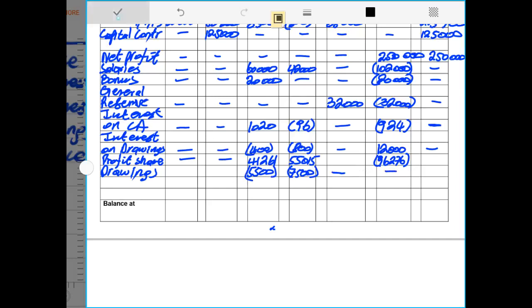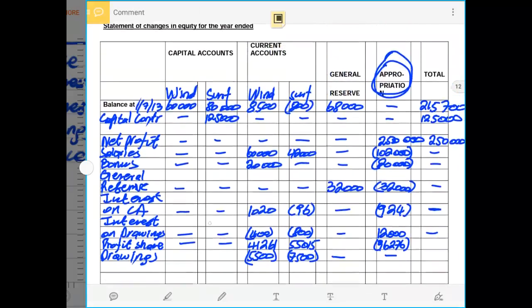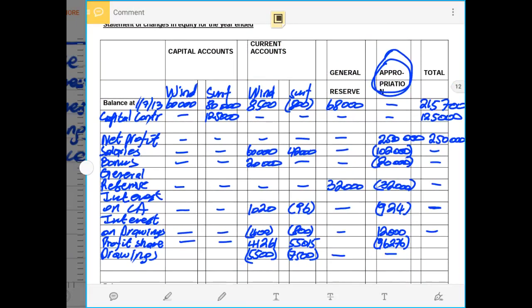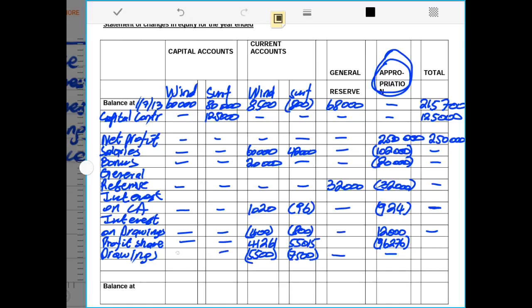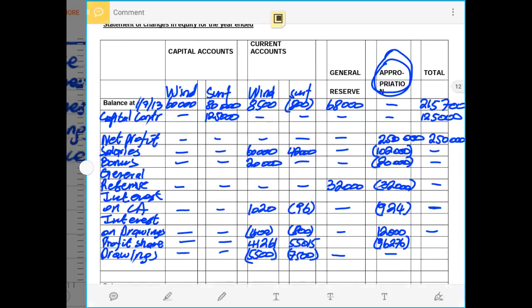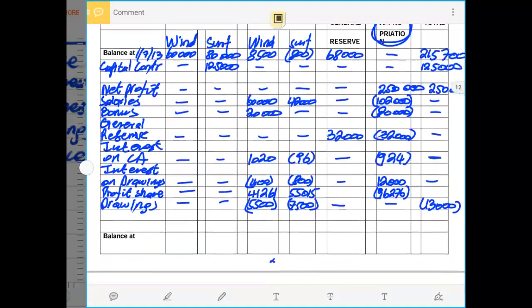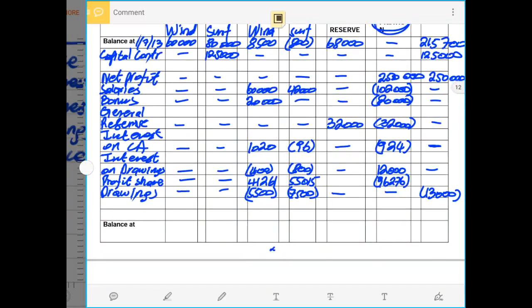The appropriation column is not affected, because appropriation is the same as the ledger account. That's where we record incomes and expenses, and drawings is neither an income nor an expense, but just an equity entry. So the total of the two will give us 13,000 rands, and this will be negative 13,000 rands under the total. From here, we have recorded all the entries that were supposed to be recorded.